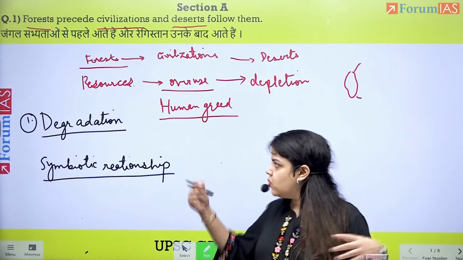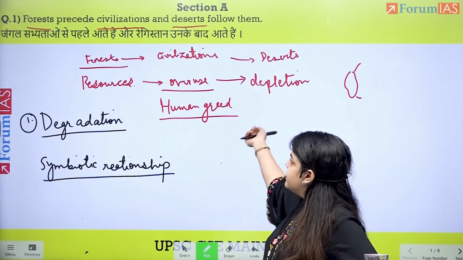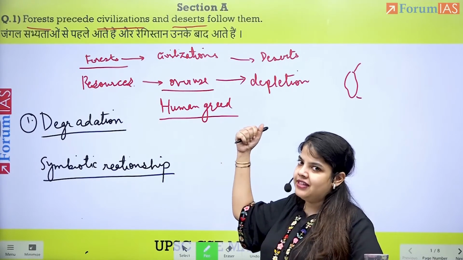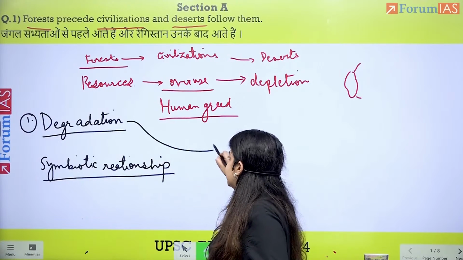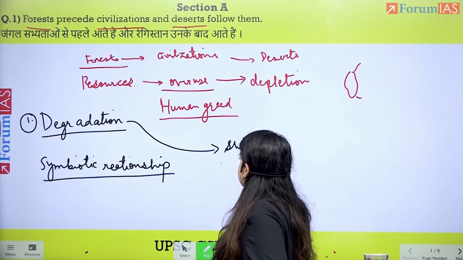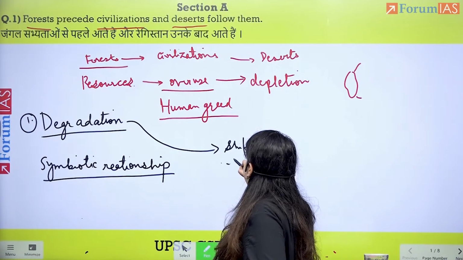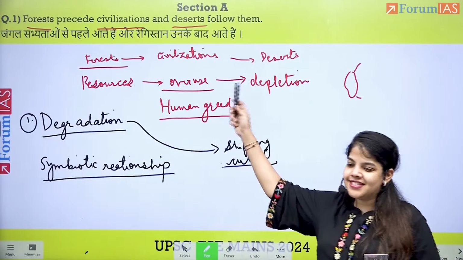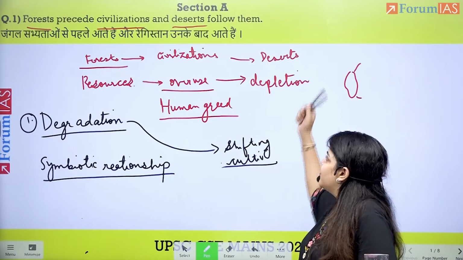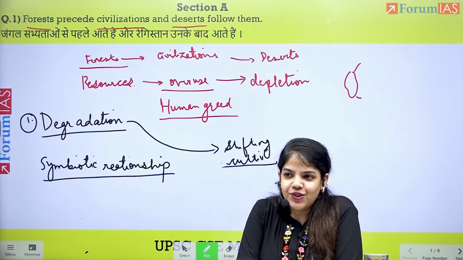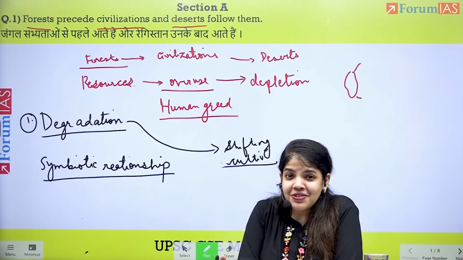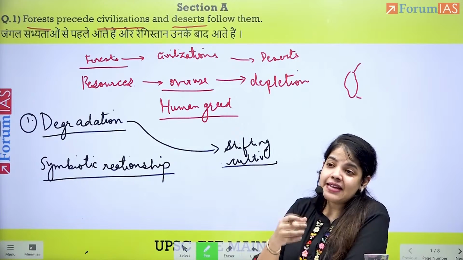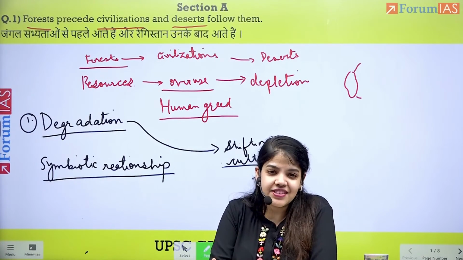So when I talk about degradation due to human greed and overuse by humans, we can give an example of shifting cultivation. This is itself an example, and we can refer to how shifting cultivation shows that forests precede civilization and deserts follow them. Not necessarily does desert follow in shifting cultivation, but it's also not a forest in the same pristine form in which nature had given it to us.